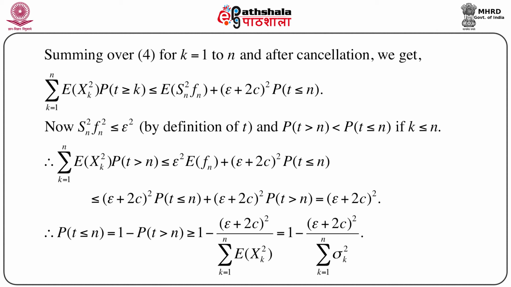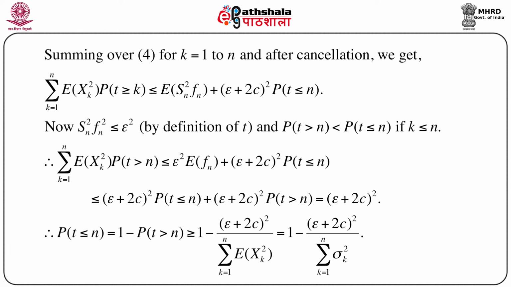So, all we get is the probability T less than or equal to n equals 1 minus the probability T greater than n, which is actually the old event for which we are going to calculate this bound, that is the maximum with respect to modulus of S_k.